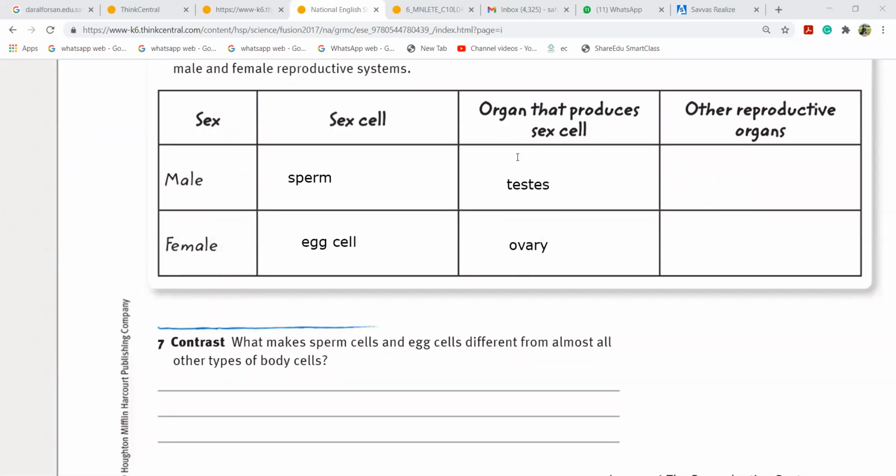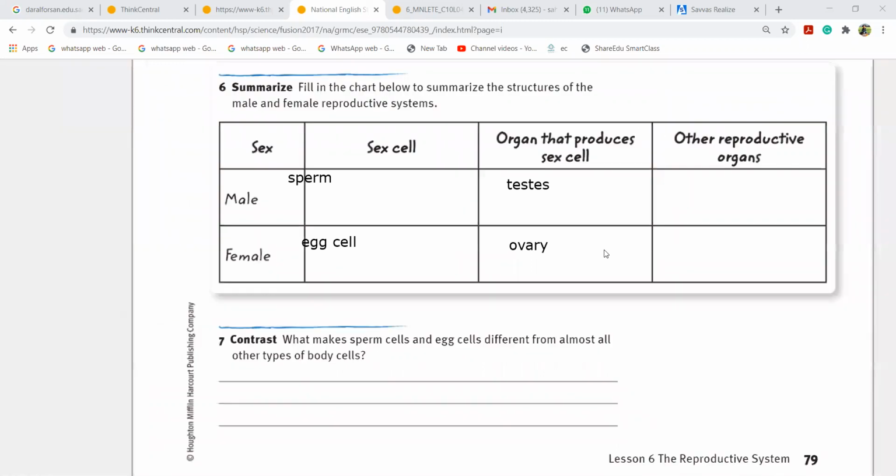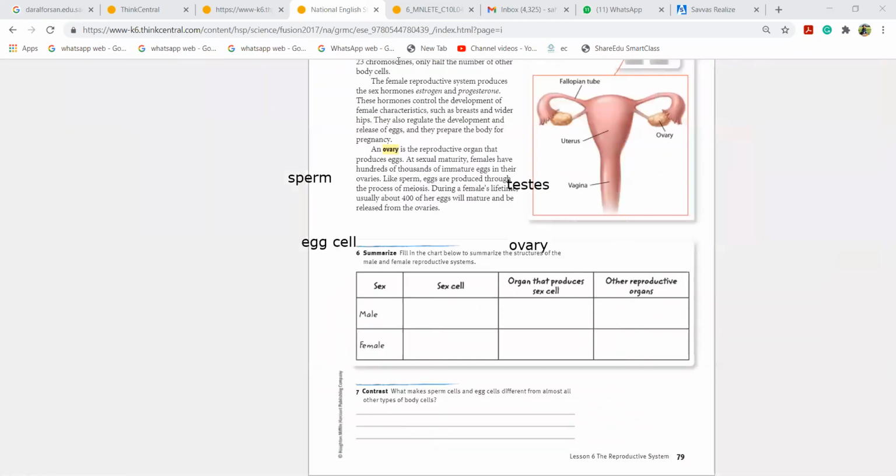All right, at least these four things you have to memorize, girls. It's very important to know. What is the male sex cell? What is the female sex cell? What is the organ that helps to produce the sex cell? What helps in females to produce the sex cell? Now, till here we have studied in our last class.